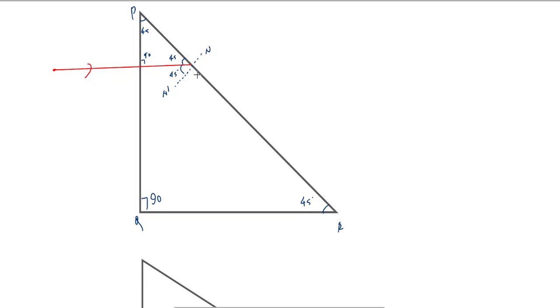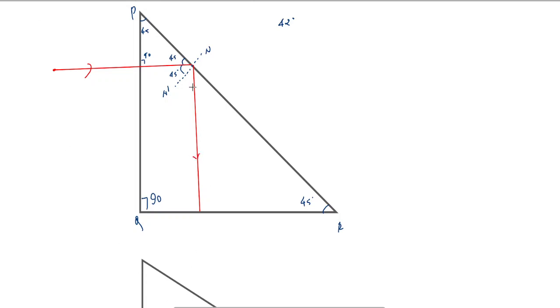We saw that in case of prism or glass, the critical angle was around 42 degrees. So here light is falling at an angle which is not less than the critical angle, at 45 degrees. So this light ray will undergo TIR. So it will come out like this. Because even here also the angle made should be 45 degrees only.